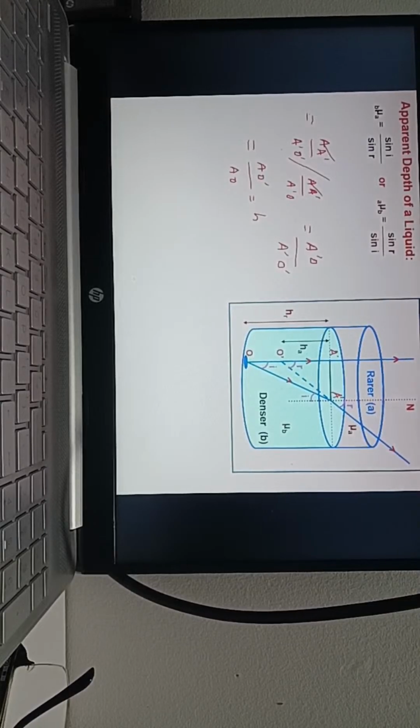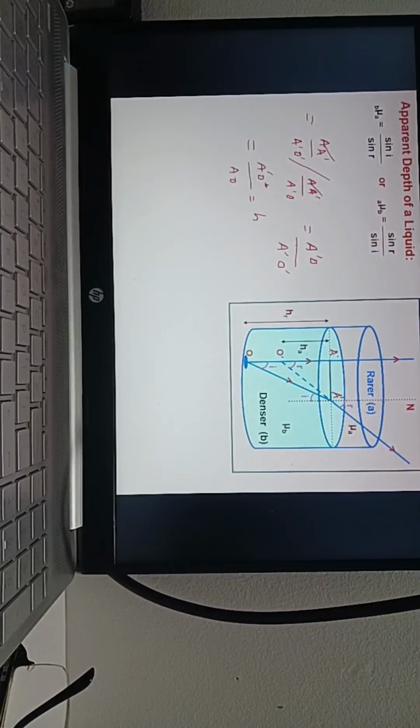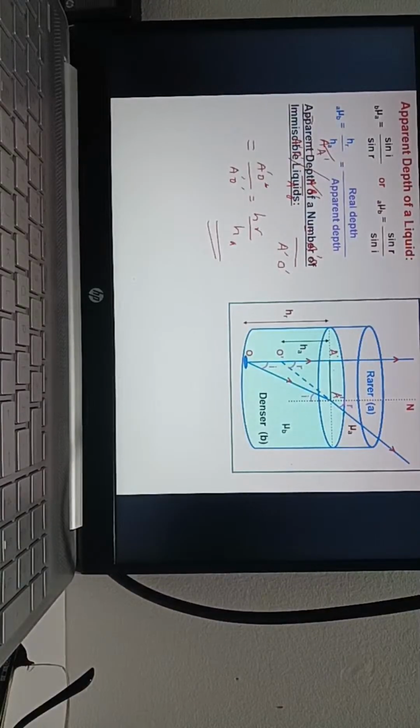A dash O, sorry, here A dash O, correct? Because reciprocal you have to take. A dash O divided by A dash O dash, correct? So that means HR by HA. You understood this or not? Otherwise I will do it properly. Okay, right. Next. So that is why it is real depth by apparent depth.